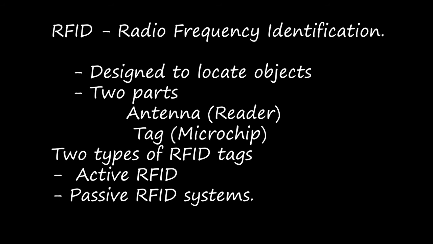When you read it, you don't need to go near it. You can be some feet away and it can read the tag and the details of that object with the RFID reader. RFID has two parts: one is a tag and the other side is a reader.